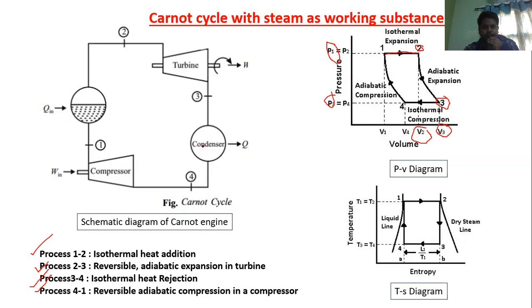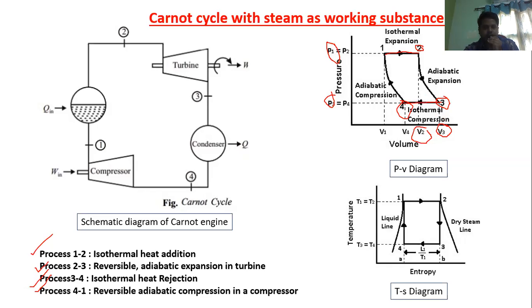Here, what is happening? Again, it is an isothermal process, and also here the pressure is almost constant. So process 3 to 4 is the isothermal heat rejection. Here the steam is converting into water. When the steam is converting to water, the volume is decreasing from V3 to V4.